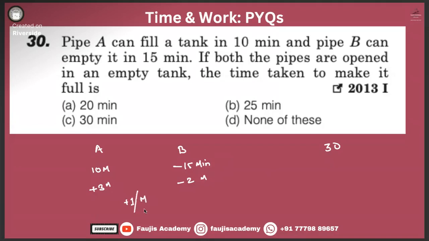So overall, they are doing one positive work per minute. That means the tank will be filled, obviously, because it is positive, and 1 unit of work is happening every single minute. So for 20 units of work, how much time? 30 minutes, obviously. So answer C is the correct answer.